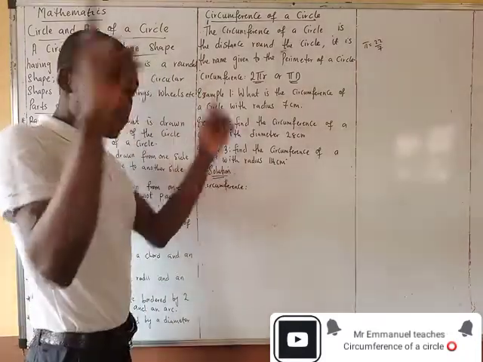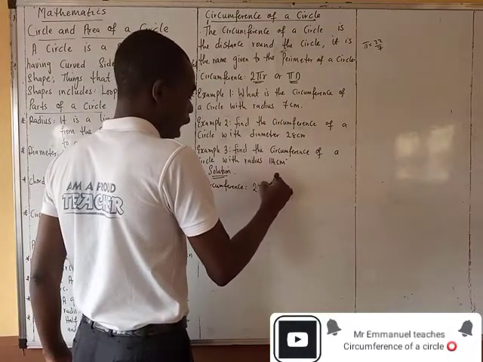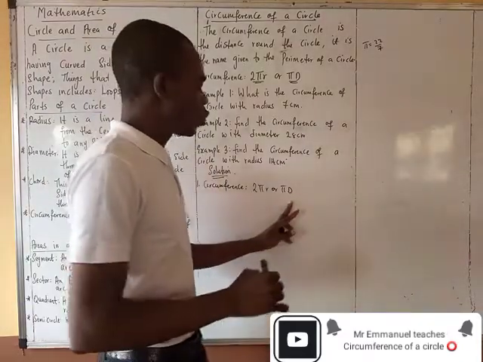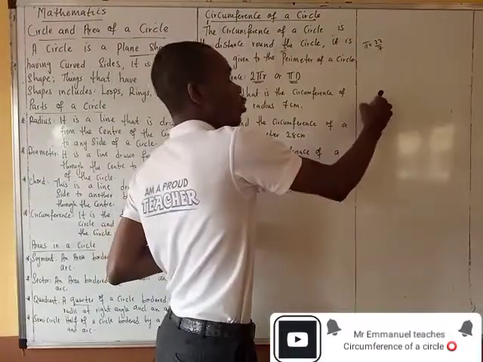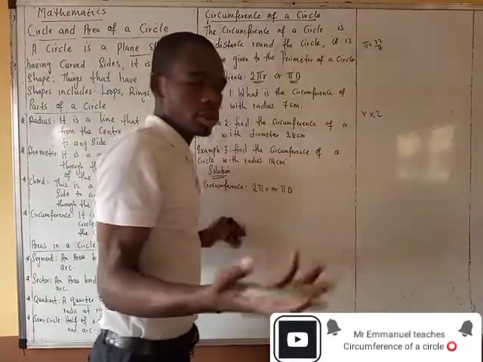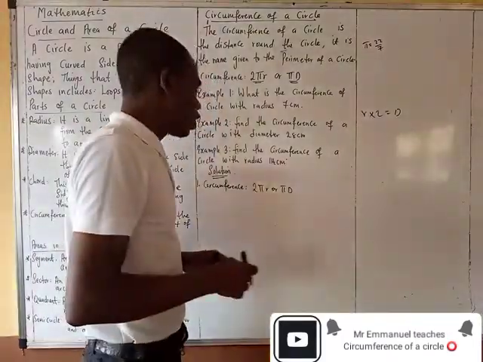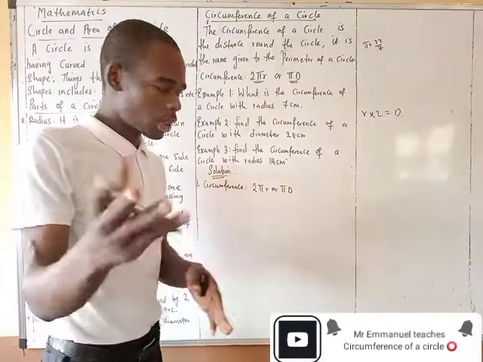The circumference, or distance round the shape, the formula is 2 pi r or pi d. Let me talk about pi d. We use pi d when the diameter is given. Of course, you know that radius times 2 is the diameter. And 2 pi r means 2 times pi times r. So let's get that straight.